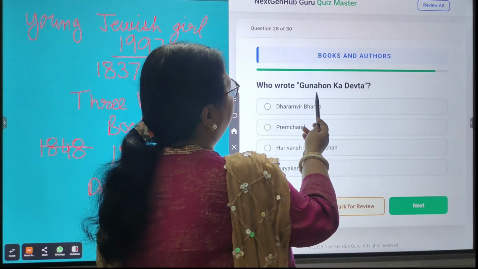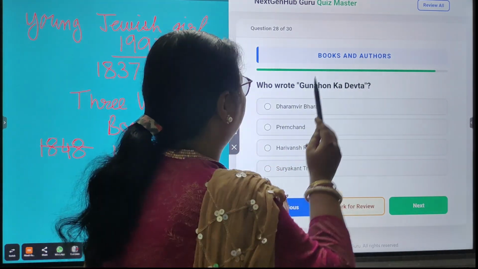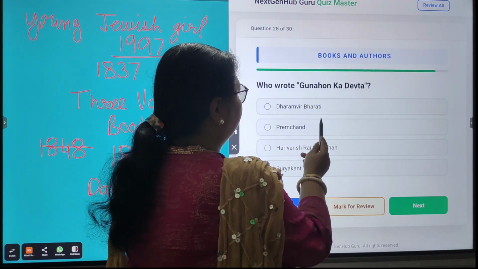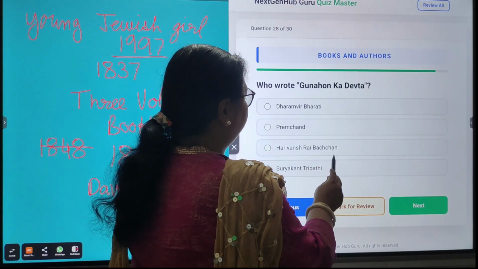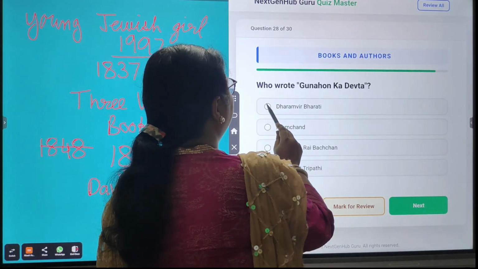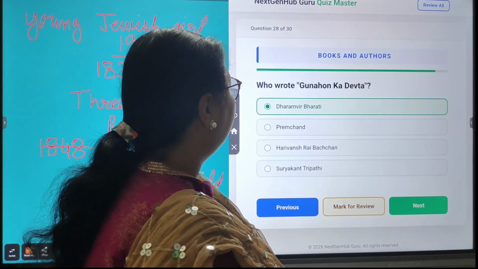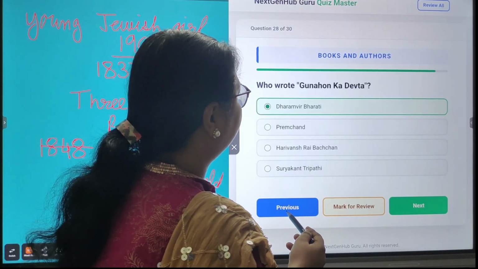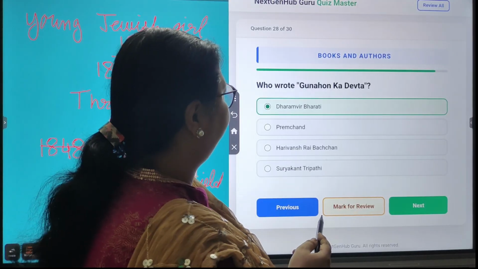Next, who wrote Gunaho Ka Devta? The options are Dharamveer Bharti, Premchand, Harivansh Rai Bachchan, Suryakant Tripathi. So the correct answer is Dharamveer Bharti. And it was written during the British rule.